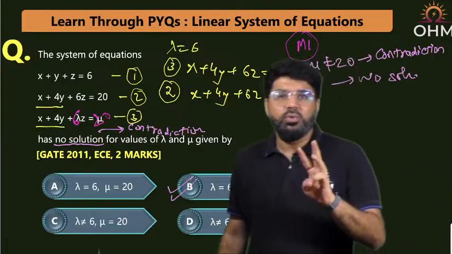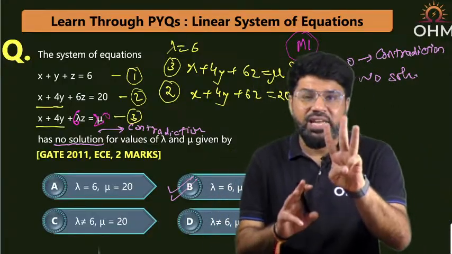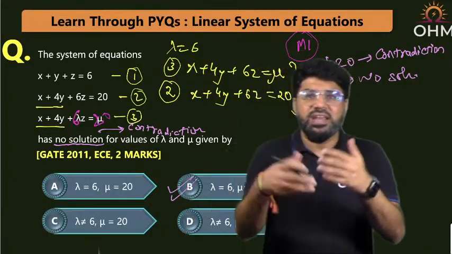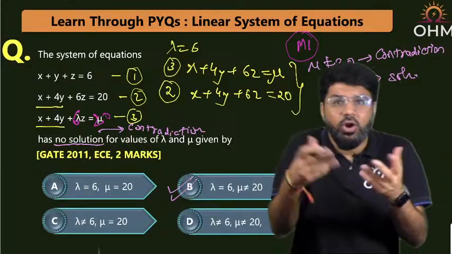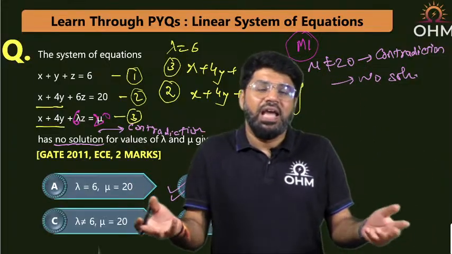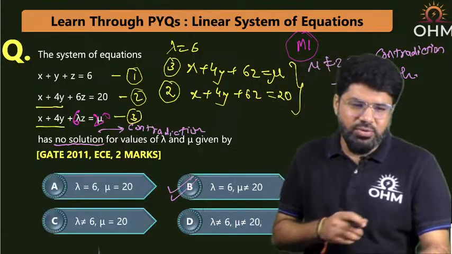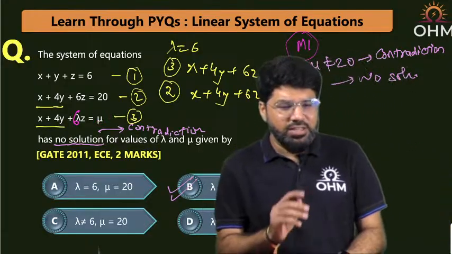To solve for 3 variables, you need 3 independent pieces of information. If some equations are related or dependent on each other, they are not giving any additional information, and hence in such a case you get infinite solutions. So that is what has happened.